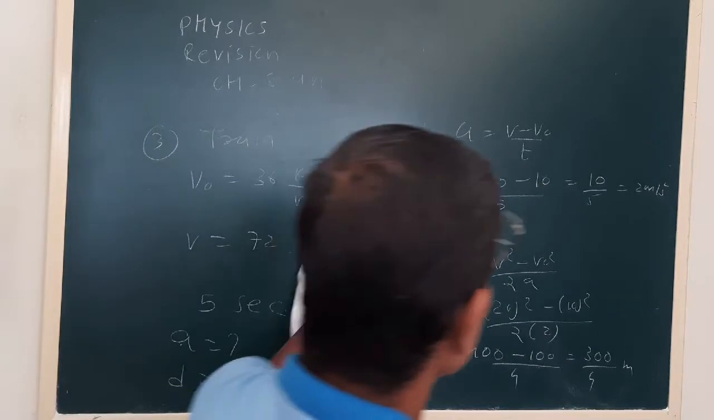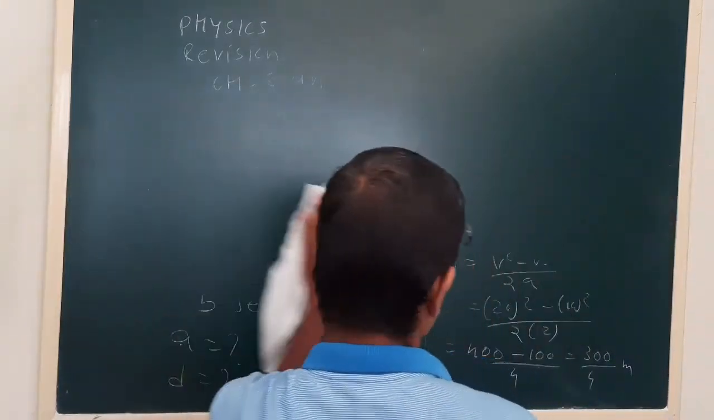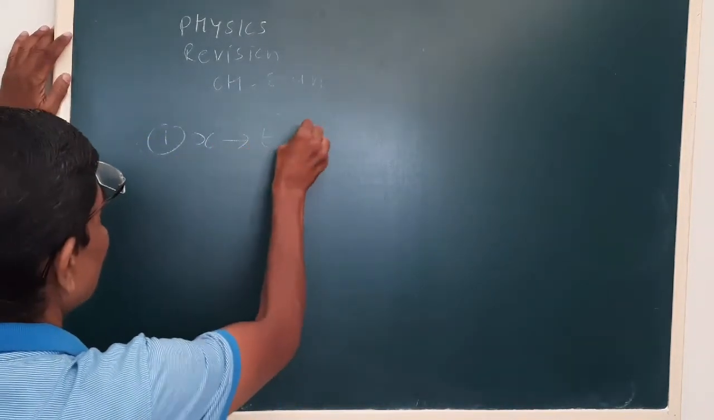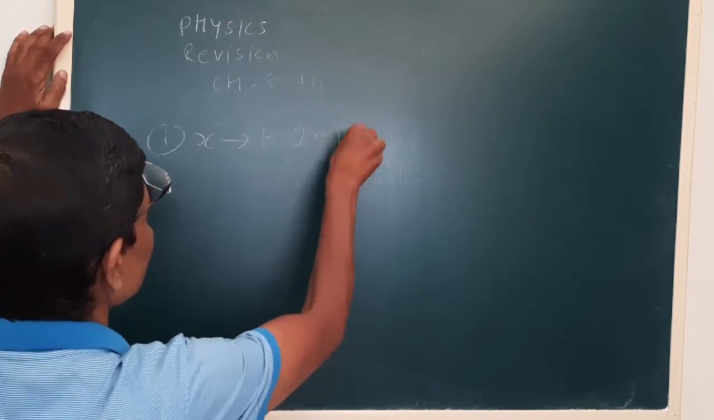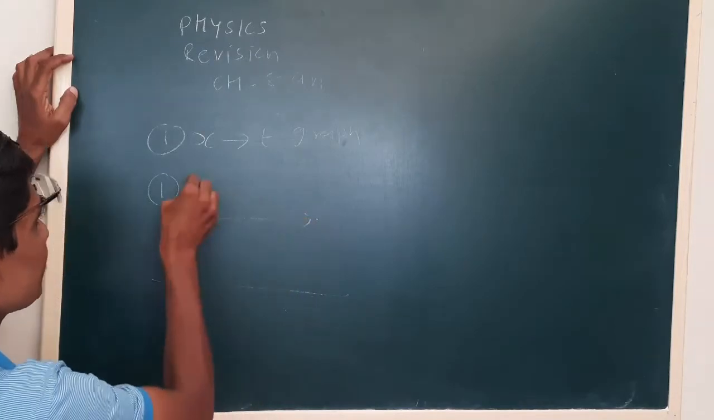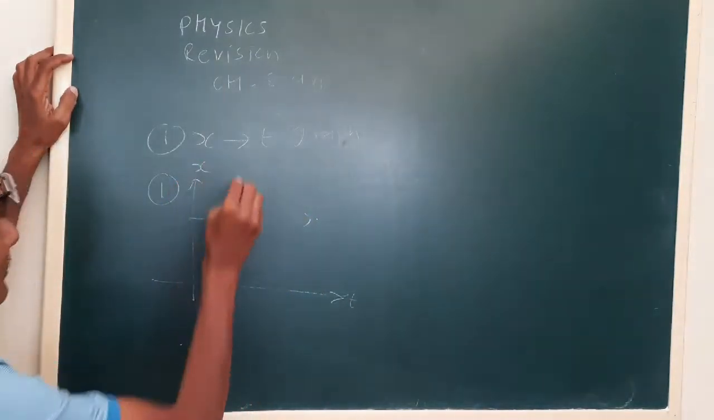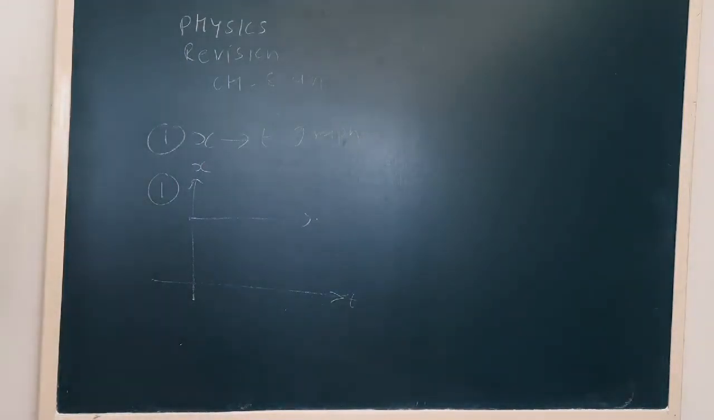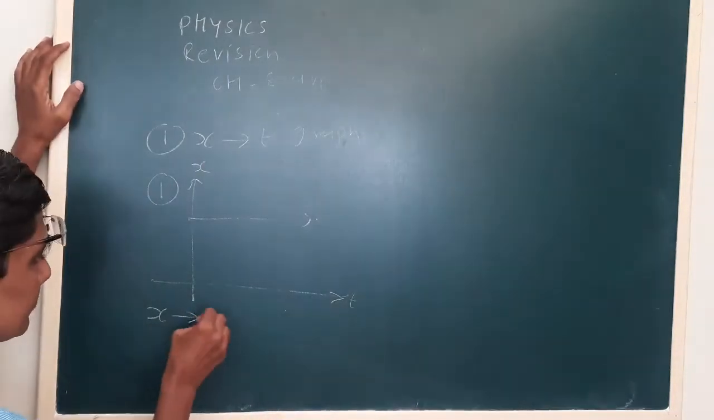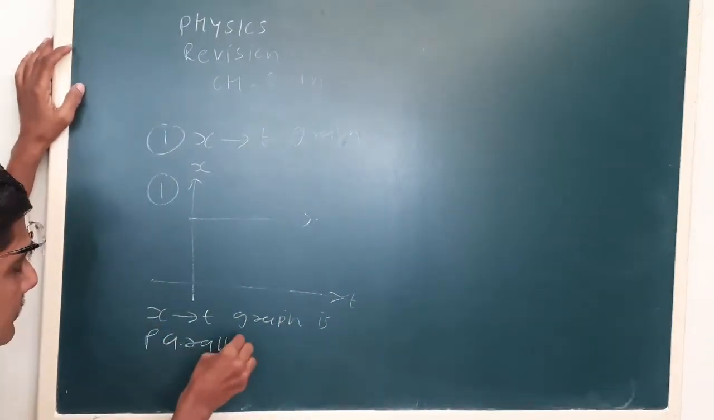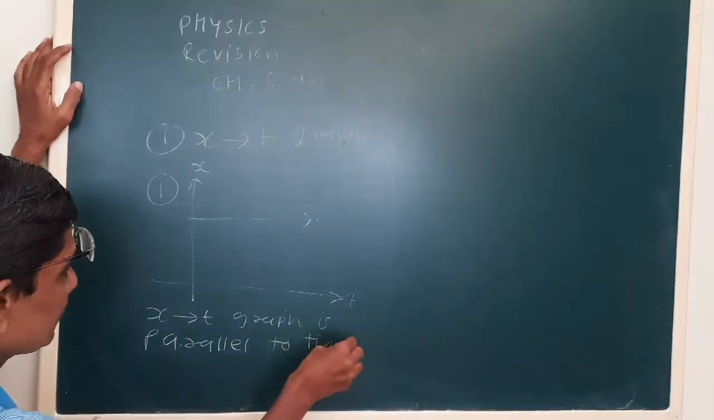Now we also discuss the graphs also. Now first was x versus t graph. Okay, in that we have seen the first graph. The x versus t graph is parallel to time axis.